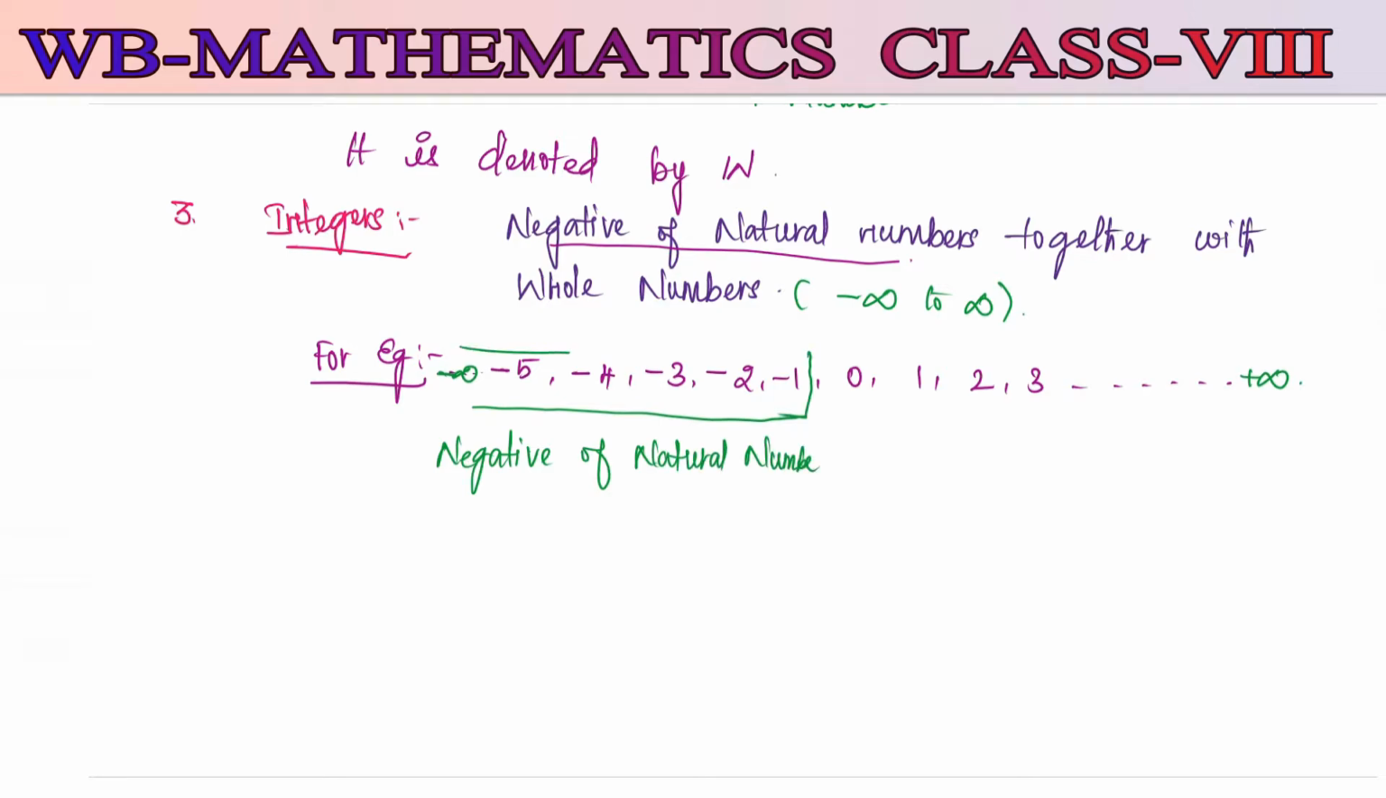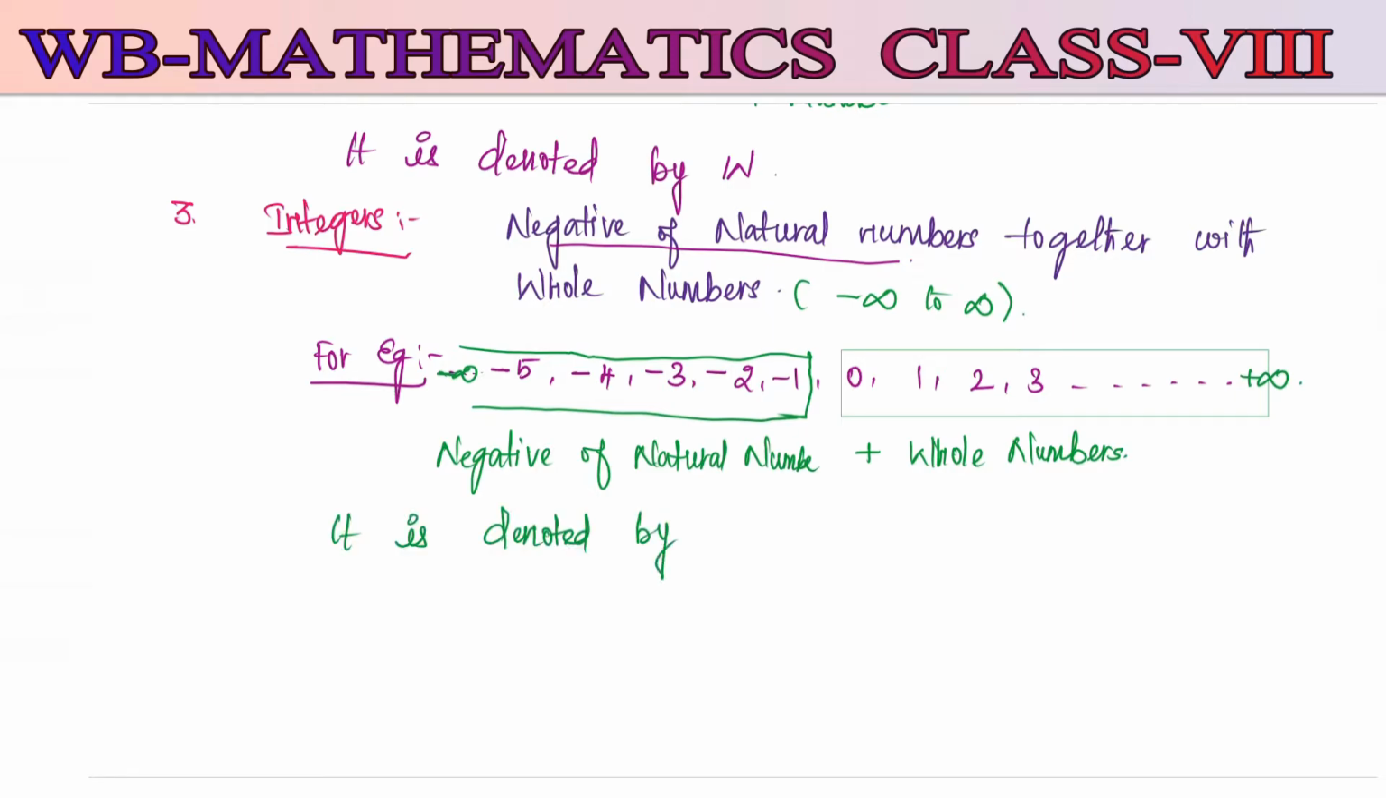Till here you can take the values. Now if you look at this, from 0 to infinity, we can take it as whole numbers. It starts from 0 till infinity, only the positive integrals. So this whole set we call integers. It is denoted by capital Z or you can take it as capital I also. So both you can use to represent integers.